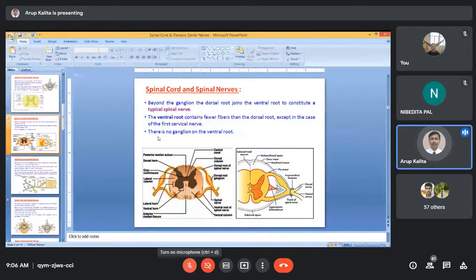There is no ganglion on the ventral root. Only one ganglion you are going to get, that is in the dorsal root. Ganglion we have already discussed. It is the accumulation of nerve cells outside the central nervous system. But if the accumulation takes place inside the central nervous system, it is called nuclei.